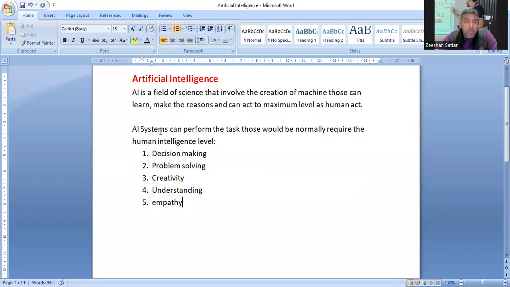So what is artificial intelligence? What I've told you: artificial intelligence, in definition, is that specific field that involves the creation of machines which can learn, which can make some reasons, बना सकते हैं logics को खुद से, and then they can act to a maximum extent as humans act. What are the human acts? Decision making. Problem solving. Creativity means extension of the thoughts. Understanding means building understanding in a specific condition or situation. And then empathy means understanding the mind of the person who is working behind.